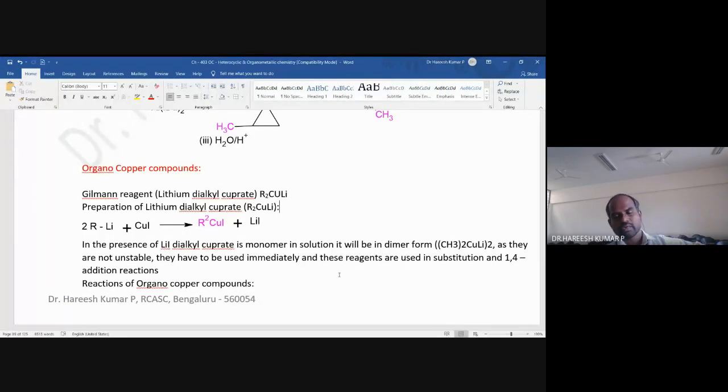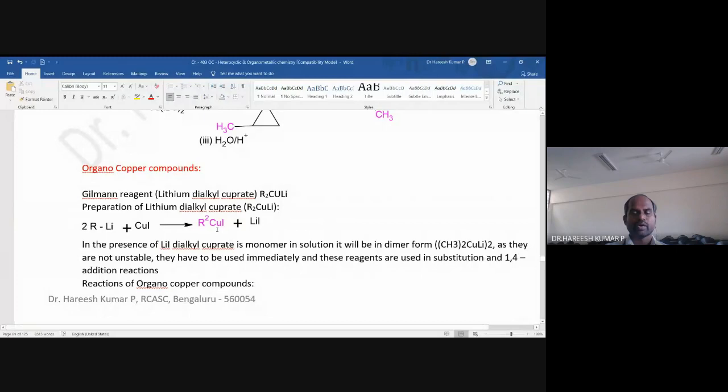So that means the dialkyl cuprate is available as a monomer, but in solution, it will be available as a dimer, and these are unstable. That is the reason one can use it immediately after the preparation.